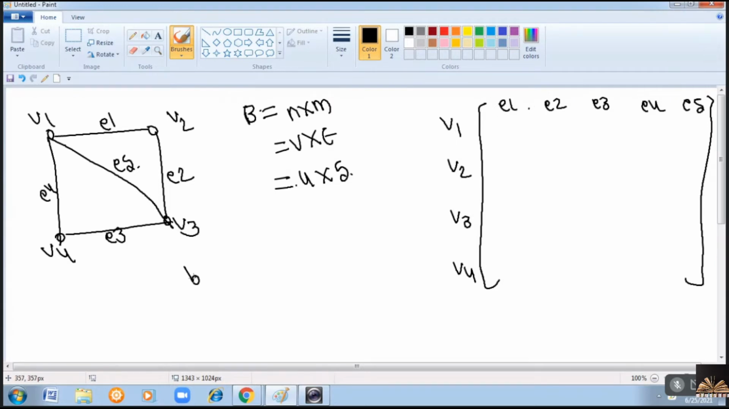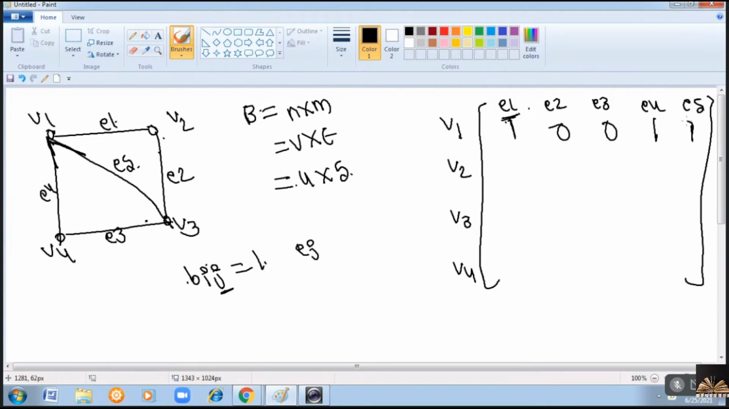V1 to E1. Bij is equal to 1 if this edge Ej is incident with I. Clear? Now check whether this edge E1 is incident with V1 or not. Yes, E1 is incident with V1. So it is 1. Is E2 incident with V1? No, E2 is not incident with V1. 0. E3 is not incident with V1. 0. Now E4. E4 is incident with V1. So 1. E5 is also incident with V1. So it is 1.